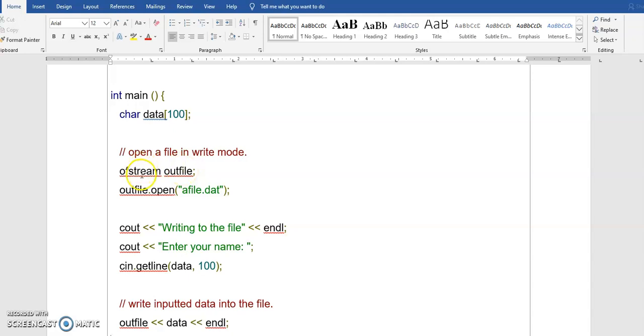Think that this is a class. ofstream is a class. outfile is the object name. I have created an object now. This is a user-defined name. You can have any name, whatever you want. It is not necessarily that it should be outfile only. The user can give any name.